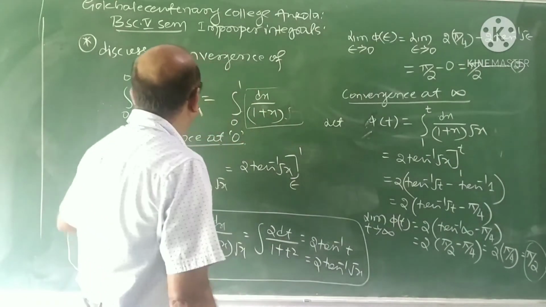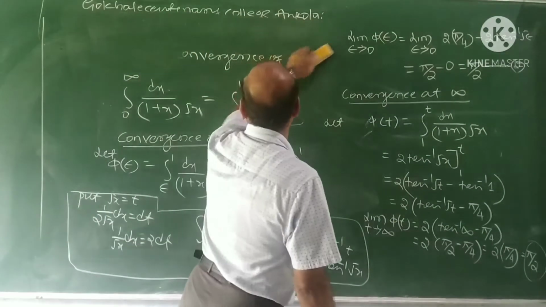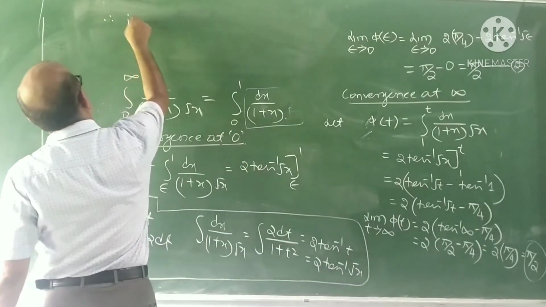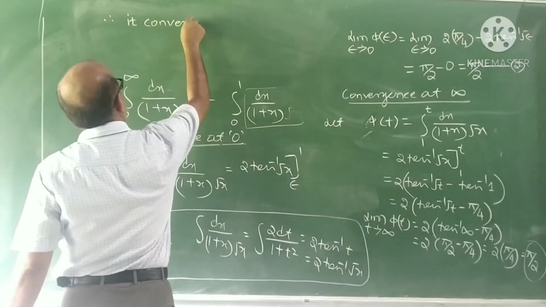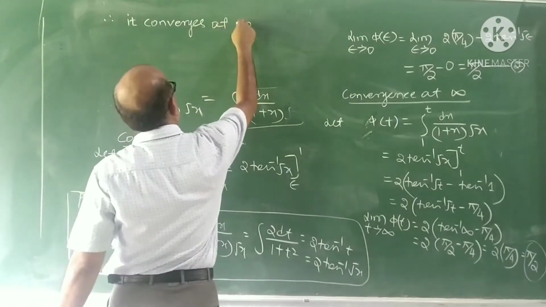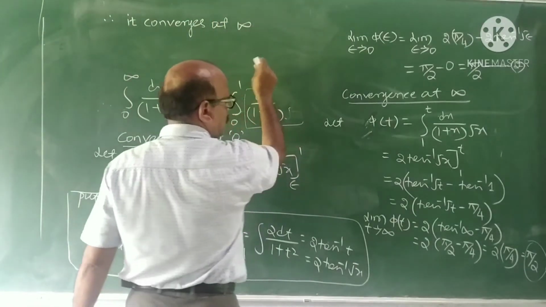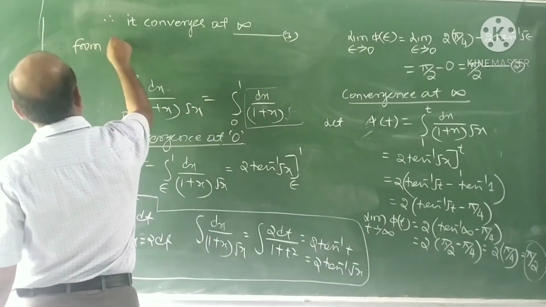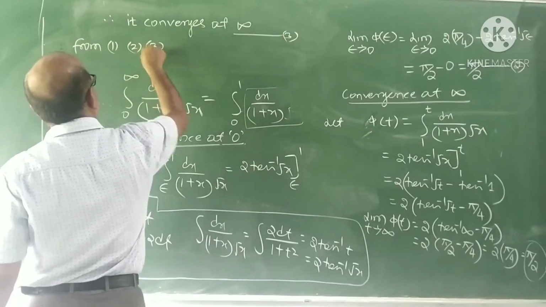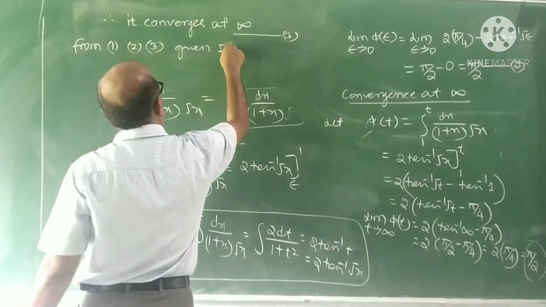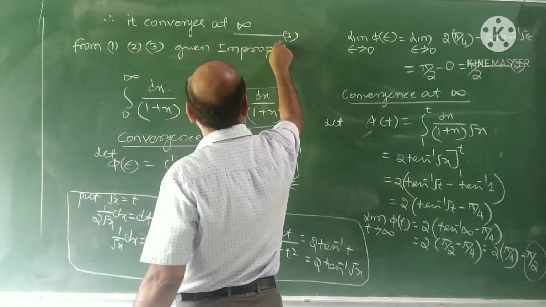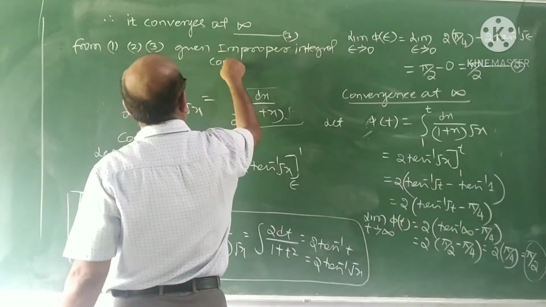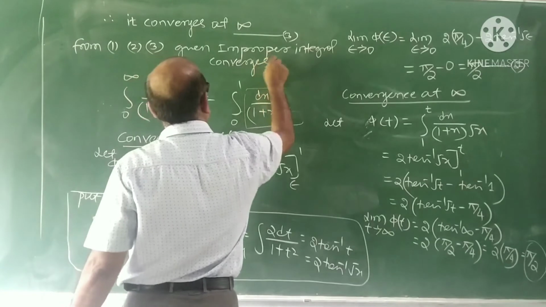Therefore it converges at infinity also. Now this is 3. From 1 to 3, the given improper integral converges. This is the procedure.